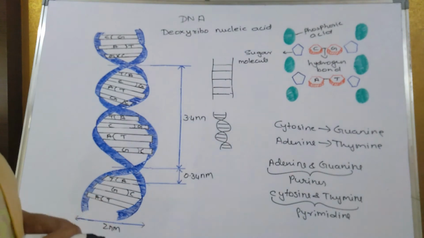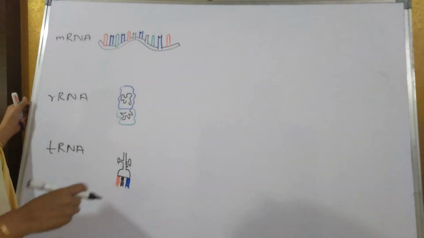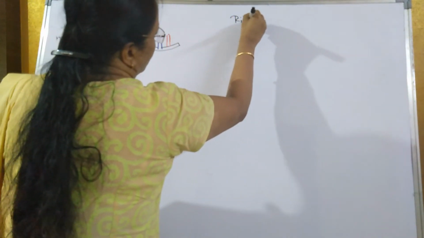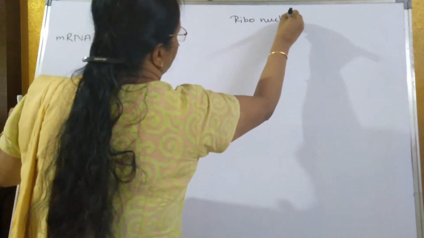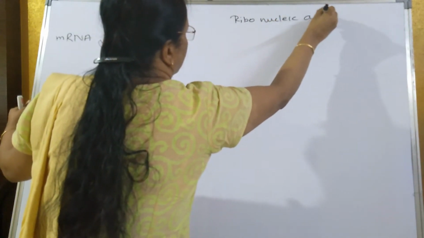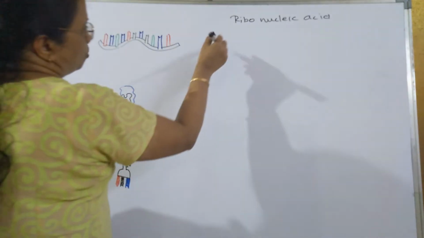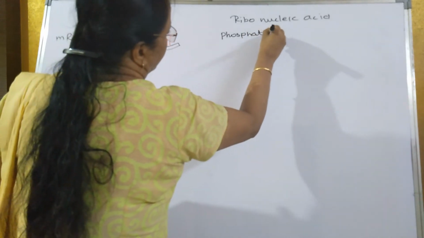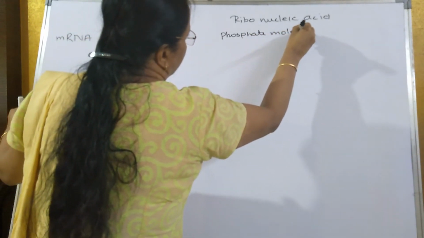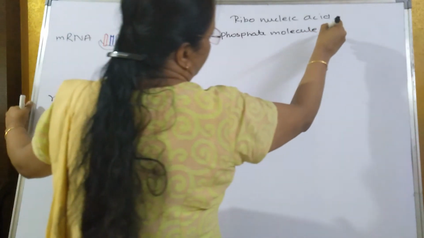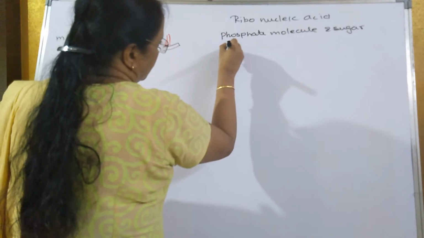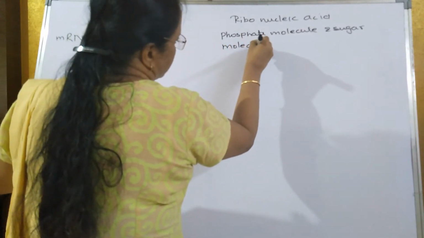Now I will discuss the structure of RNA. Now RNA, what is the full form of RNA? Ribonucleic acid. Now the RNA is also made up of phosphate molecule like the DNA and sugar molecule, and it has 4 types of nitrogenous bases.